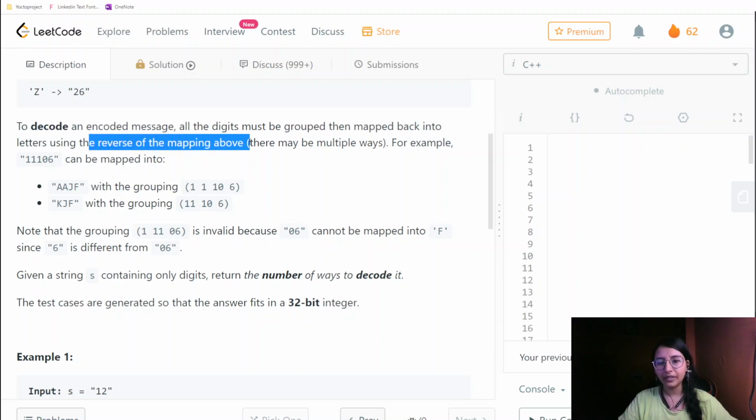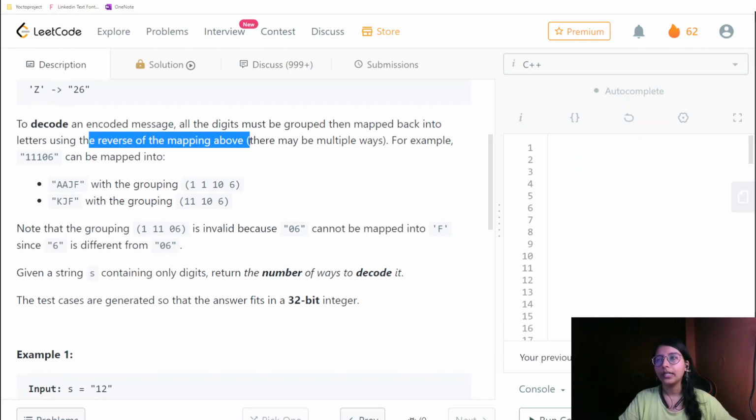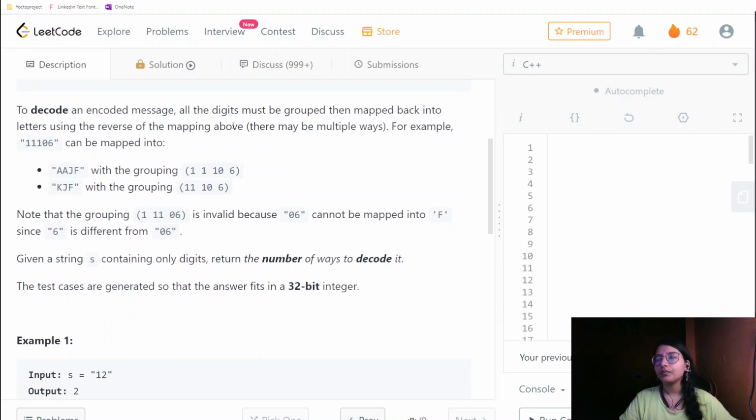Reverse of mapping simply means that 1 is required to be decoded as A, 2 is required to be decoded as B, or if there is 22 given, then 22 could be decoded as 2 times B, or it could be directly decoded as whatever comes for 22. I don't remember, might be V, which corresponds to 22. So that's why they are saying that there may be multiple ways of decoding the same string.